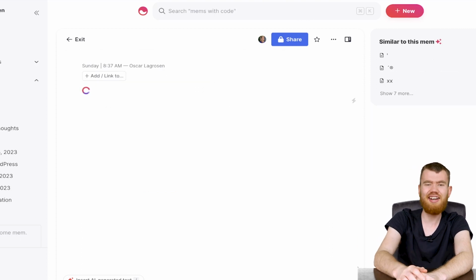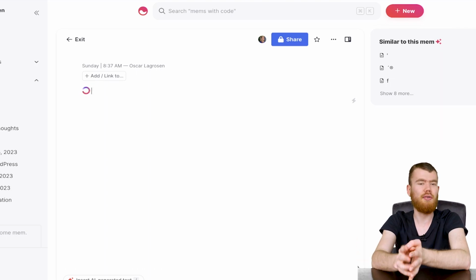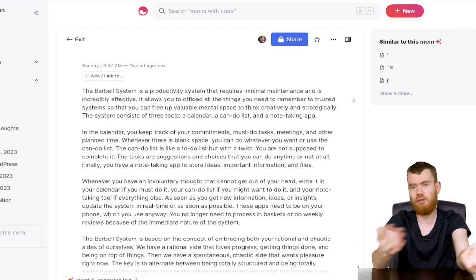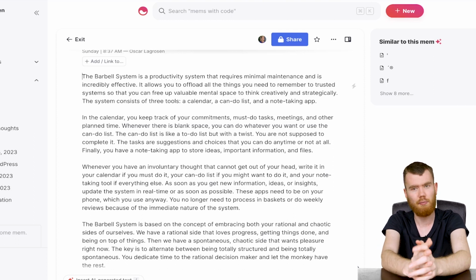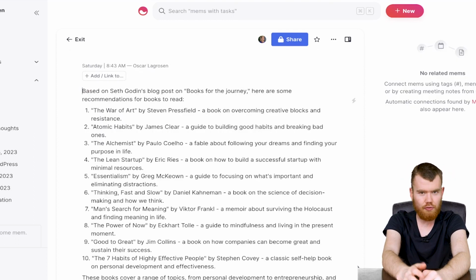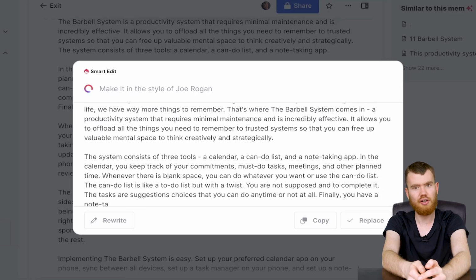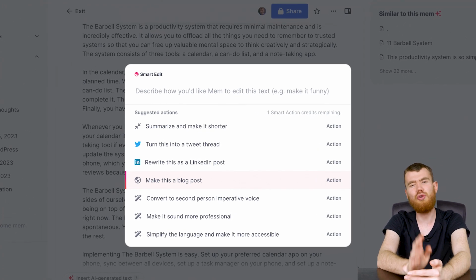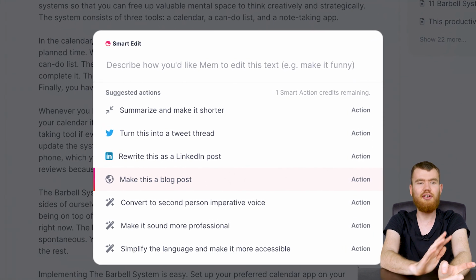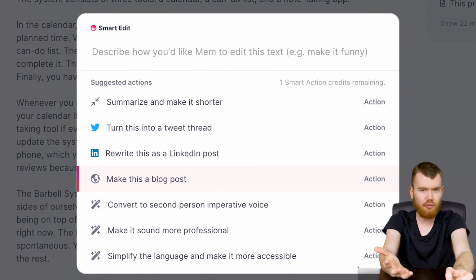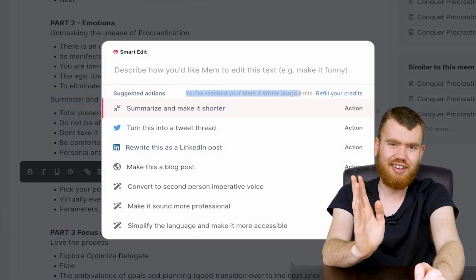But like any other AI, you can ask it anything and it will generate a response. For example, this summary of a productivity system that I came up with a year ago, because it's also working with your notes, so it's more context dependent, especially in your case. Although it can be very wide too. It can recommend books specifically for you based on your interests, and even make text in certain styles, like for instance in Joe Rogan. And also with smart edits, you can also rewrite things that you wrote, like summarize, make it longer, make it funnier, make it more professional, make it into a tweet thread, into a post, or other kinds of stylistic choices. But there is a catch.